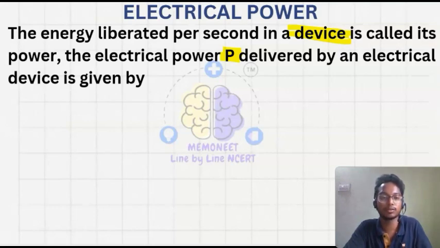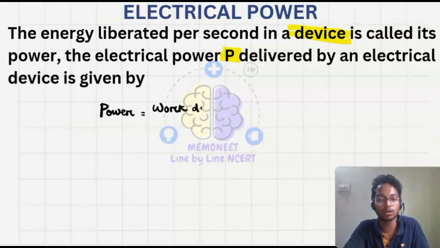The electric power P delivered by an electric device is power equals work done by the device upon time taken.